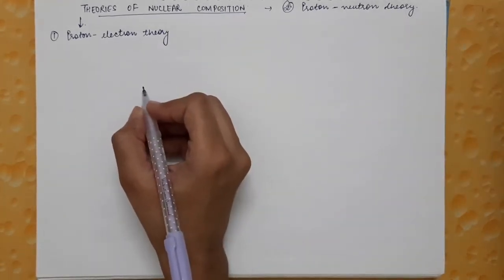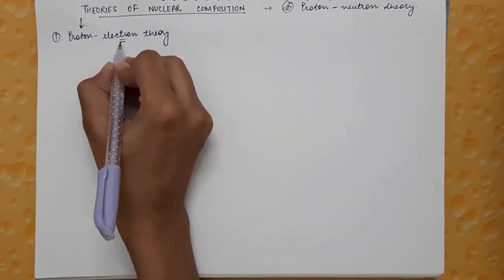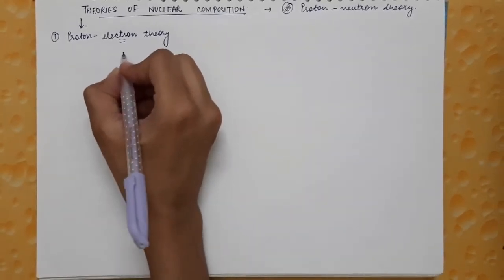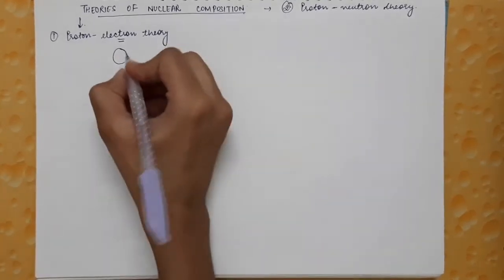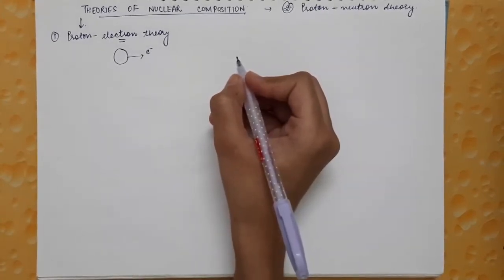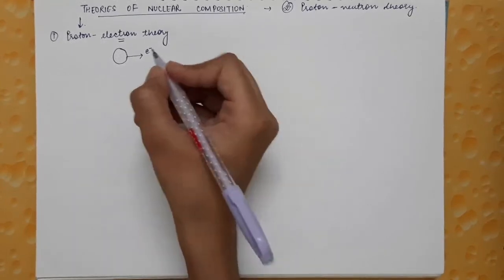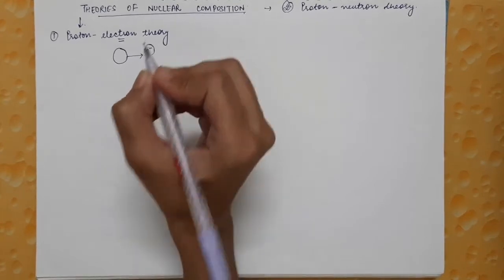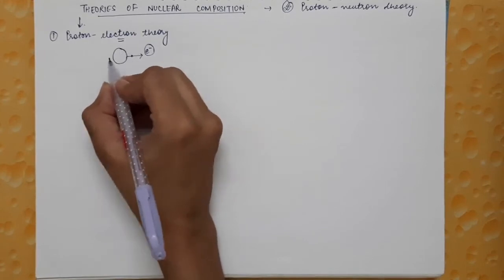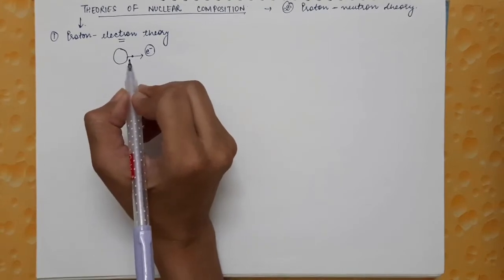So first is the proton-electron theory. What was the basis of the proton-electron theory? That is, what was the reason for thinking that electrons are present along with the protons? It was observed that various nuclei emitted electrons from themselves. So it was obvious to think that these electrons which are being emitted from the nucleus are already present inside the nucleus, and in some suitable conditions they are ejected out of the nucleus.